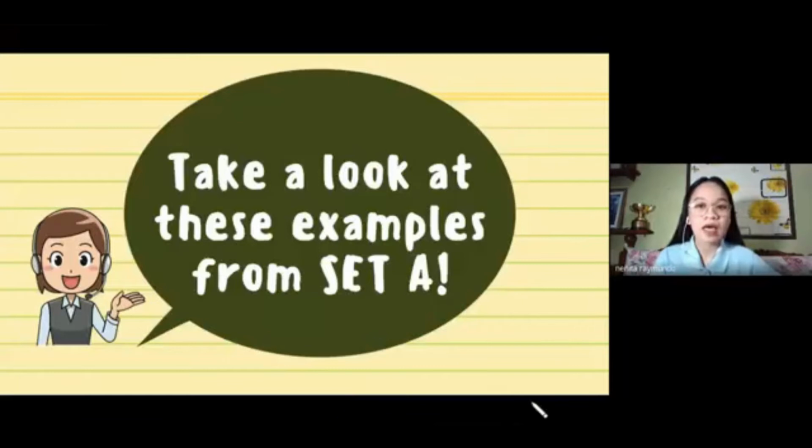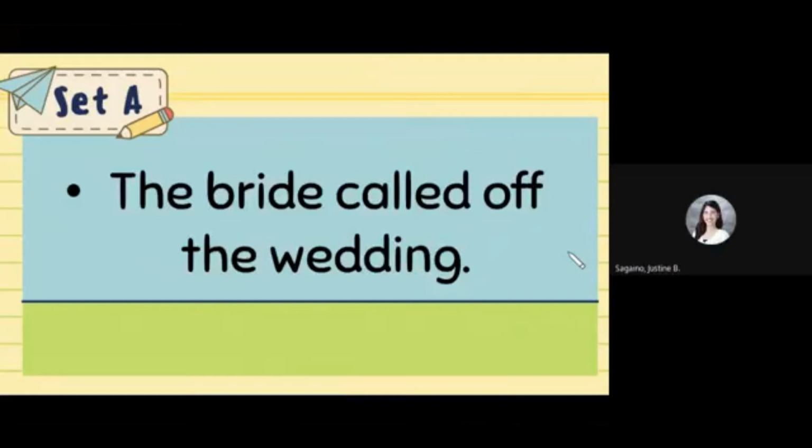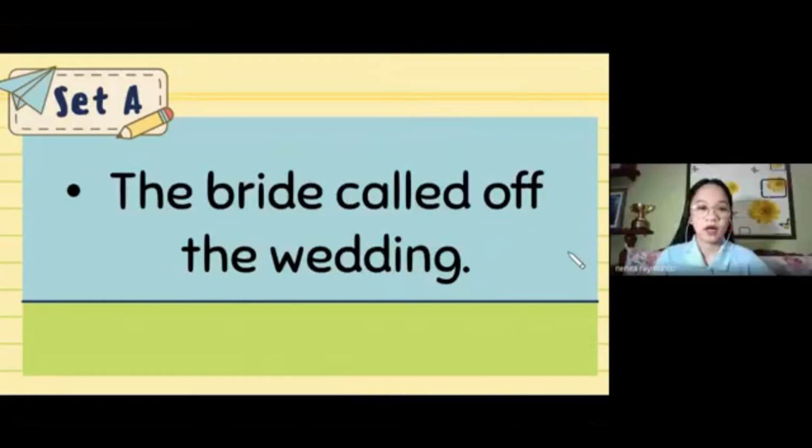Now, this afternoon, I'd like you to look at these examples from set A. Okay? The first example in set A is this sentence. Will you please read the sentence, Jaja? The bride called off the wedding. Okay, the bride called off the wedding. And since we're discussing multi-word verbs, will you please tell me, Jaja, what is the multi-word verb or the phrasal verb in this sentence?